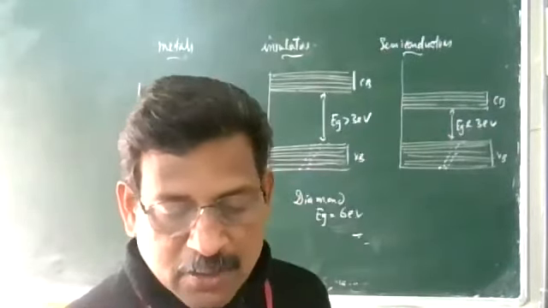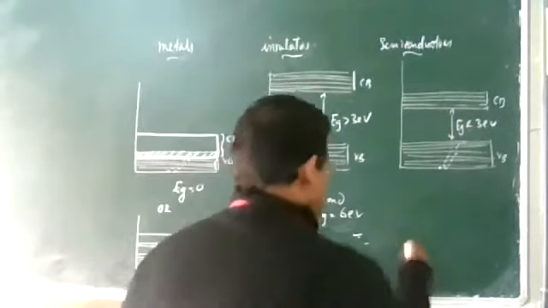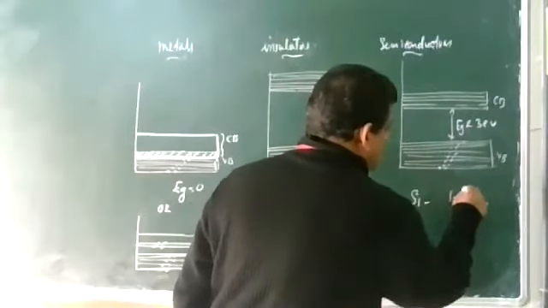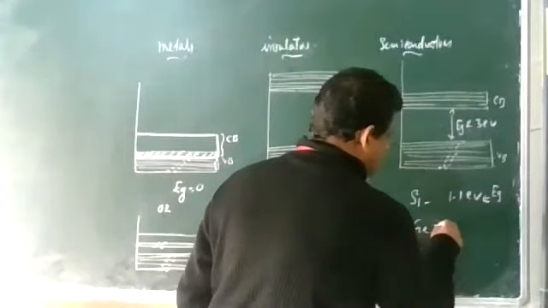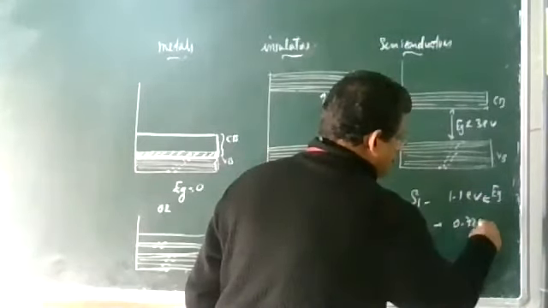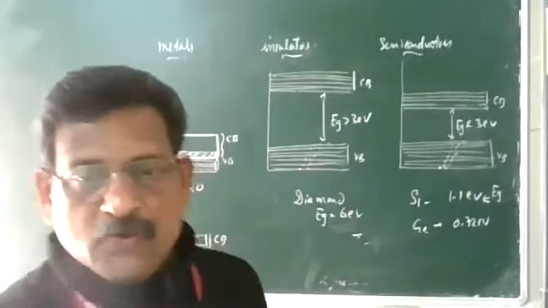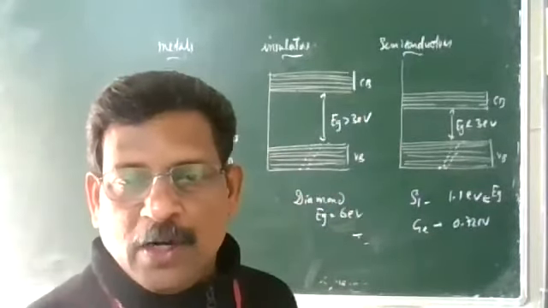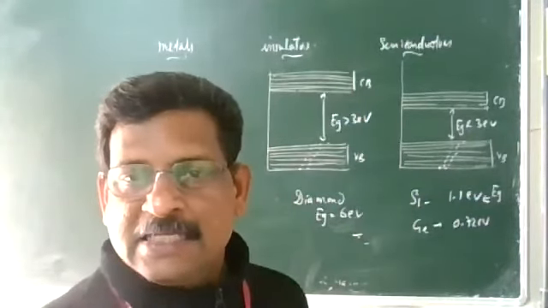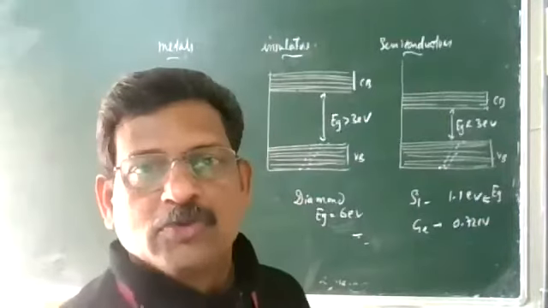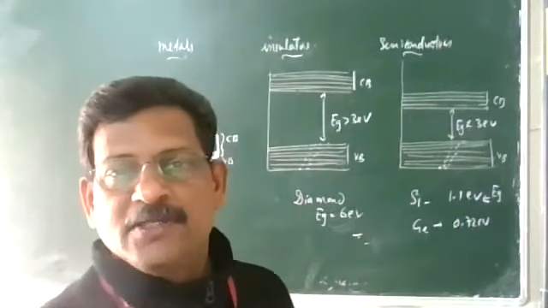For silicon, the energy gap is 1.1 electron volt, and for germanium it is 0.72 electron volt. Generally, it is less than 3 electron volts for all types of semiconductors.